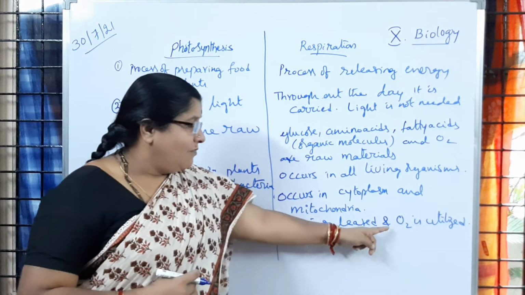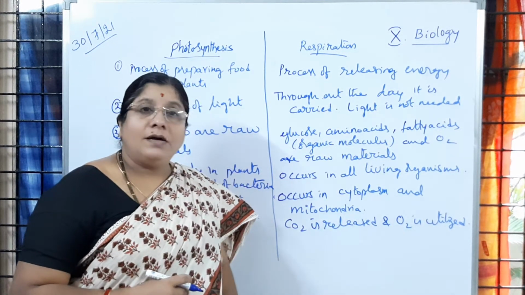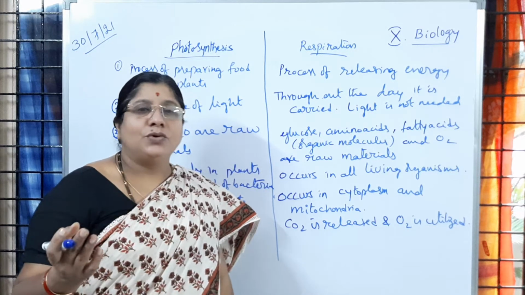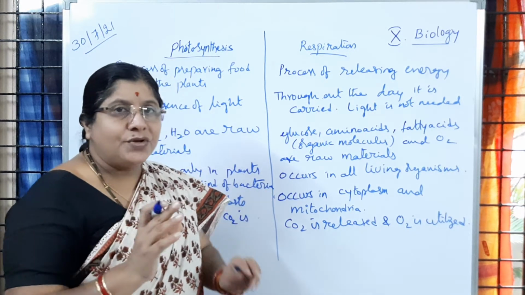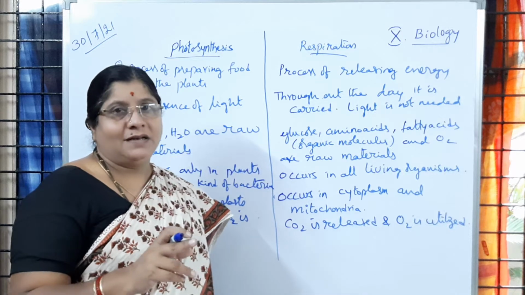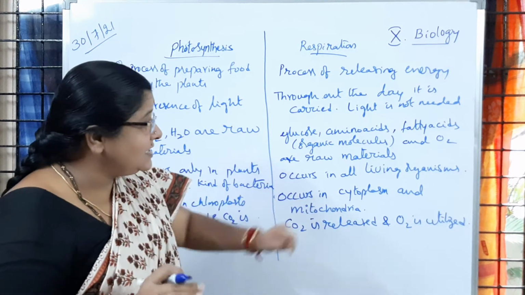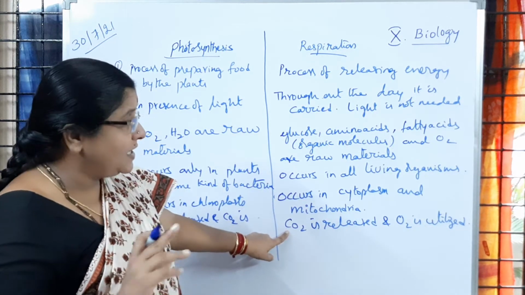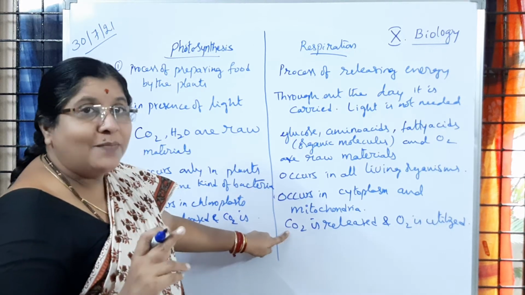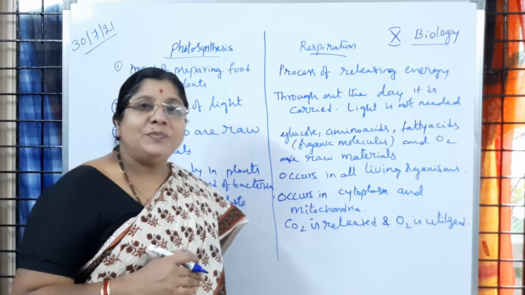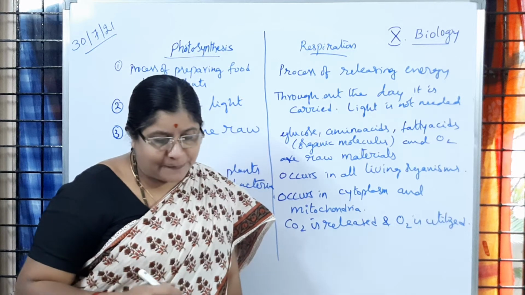So what is the meaning of respiration? Oxidation of glucose. The glucose molecule is going to be broken down in the presence of oxygen. Is it clear? That's why oxygen is needed. In that process, breaking down of glucose with the help of oxygen, carbon dioxide is going to be released. Is it clear to you? Then, next.